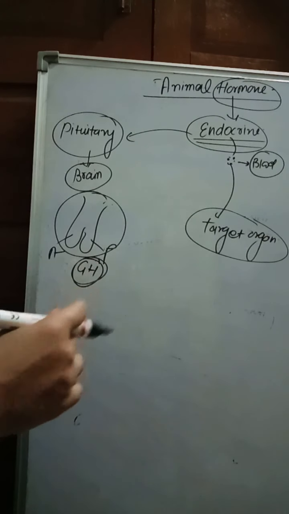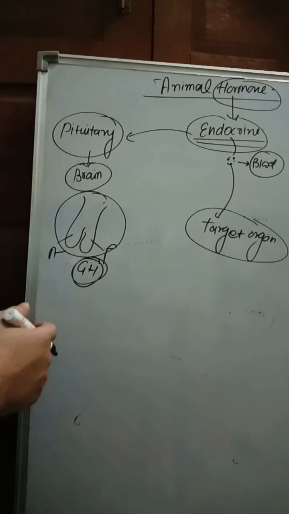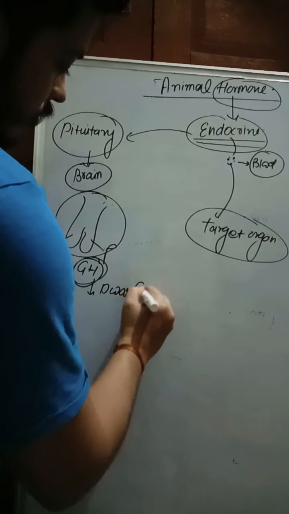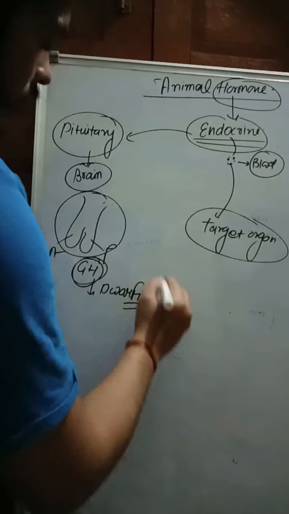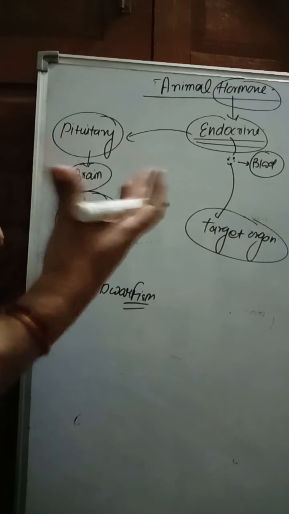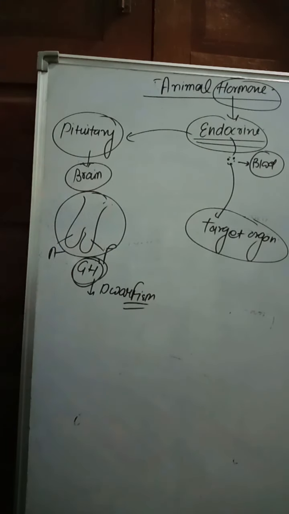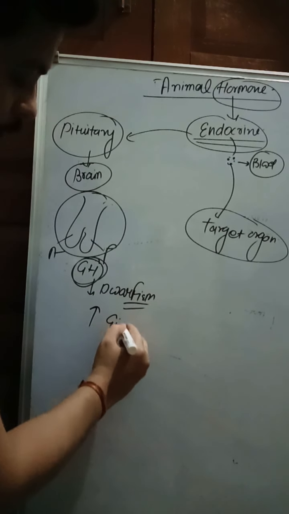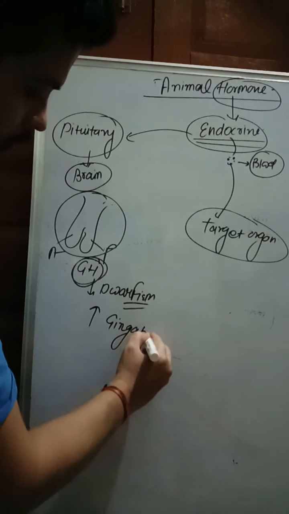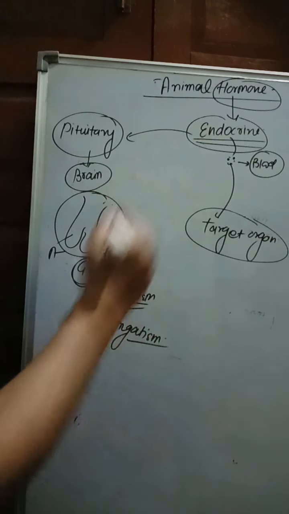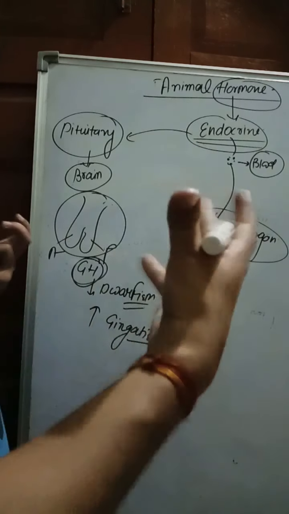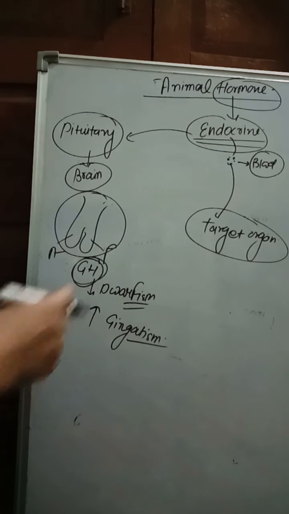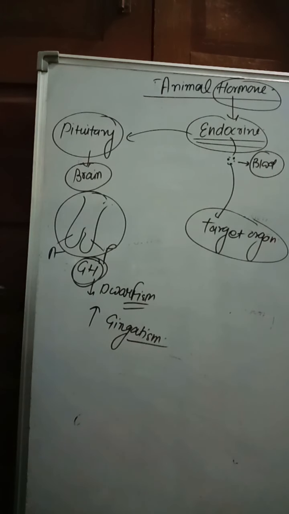A deficiency of growth hormone causes dwarfism, and more secretion or increased concentration of growth hormone causes gigantism. The body attains more height, which is called gigantism. So that is the function of growth hormone.